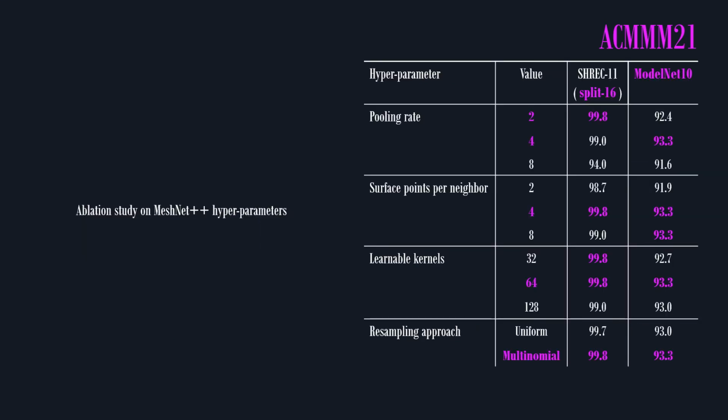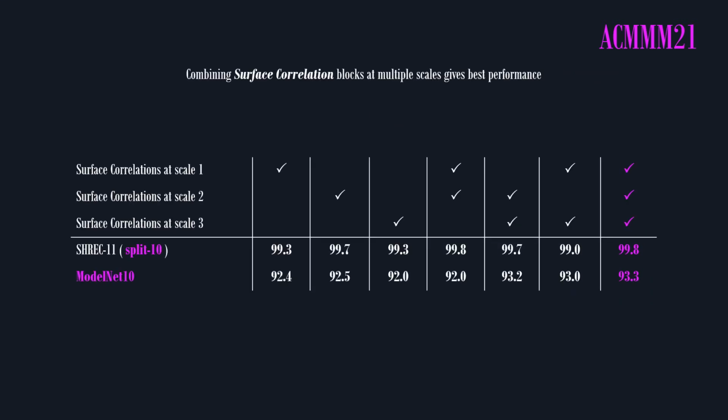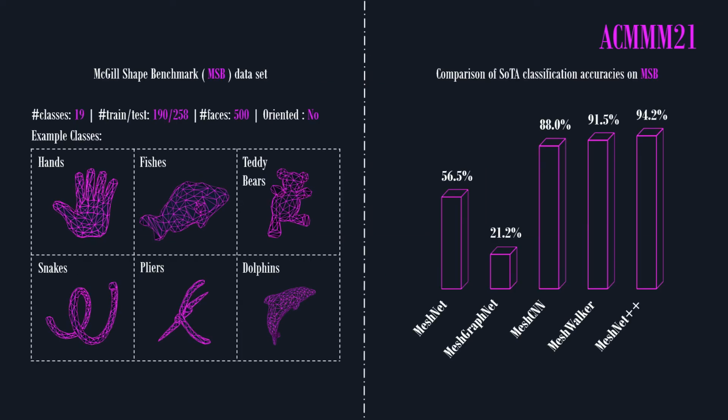We evaluated MeshNet++ towards mesh classification. To this end, we first determined values of MeshNet++ hyperparameters that would generalize across multiple datasets by performing an ablation study on the ShapeNet and the ModelNet10 datasets. We also find that using multiple surface correlation blocks is beneficial to the classification performance. The MSB dataset offers a repository of 3D models with articulating parts. MeshNet++ outperformed other state-of-the-art methods in classifying this dataset.